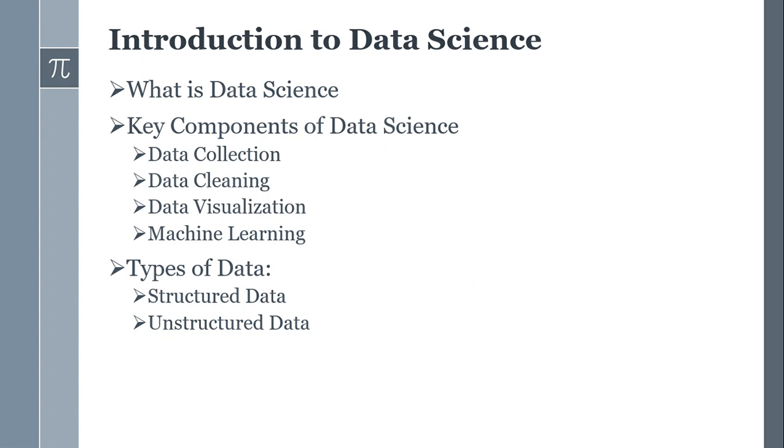We have some key components of data science, which is data collection. For every problem we pick, let's say for instance we have a customer churn problem. By customer churn, I mean a problem that involves why your customer is leaving your company, or whether your customer is leaving or staying. That is customer churn. That problem is a classification problem, because either they are leaving or staying, which can be categorized as 1 or 0.